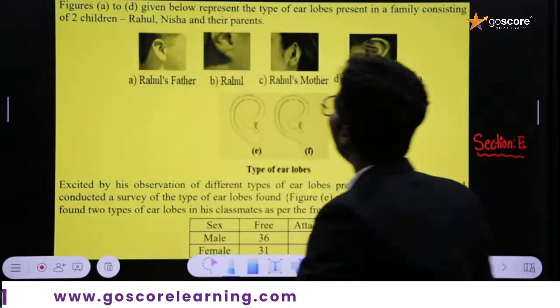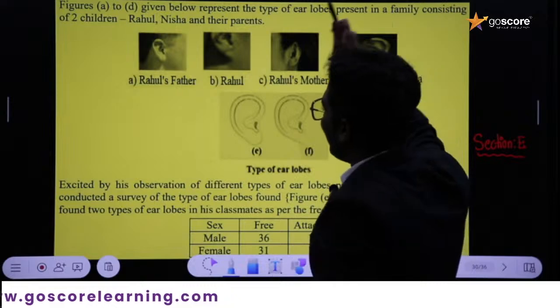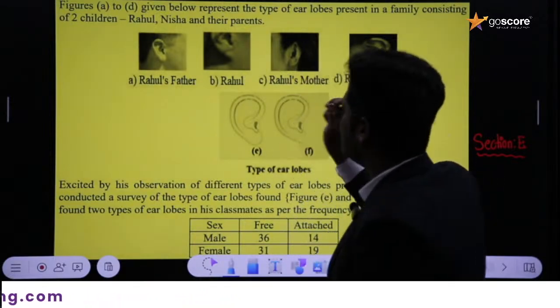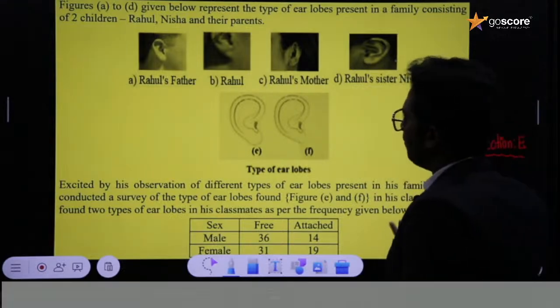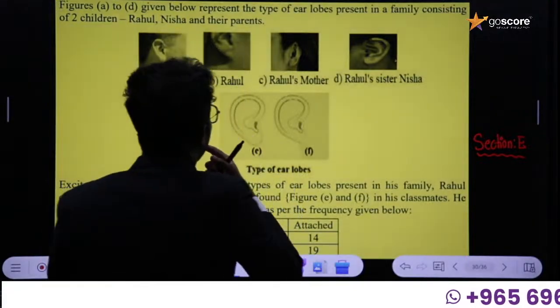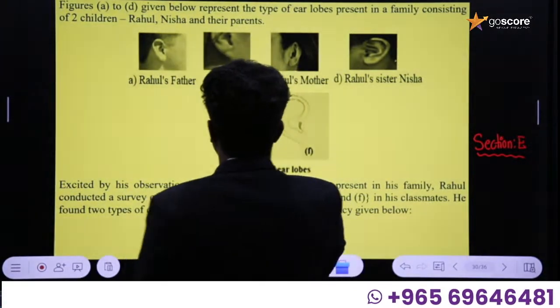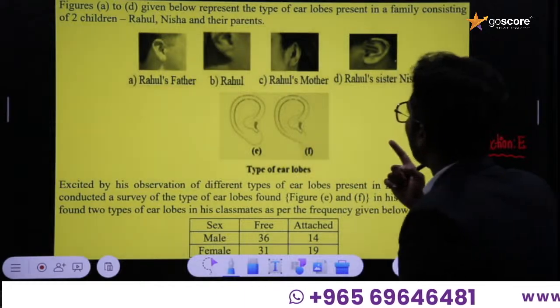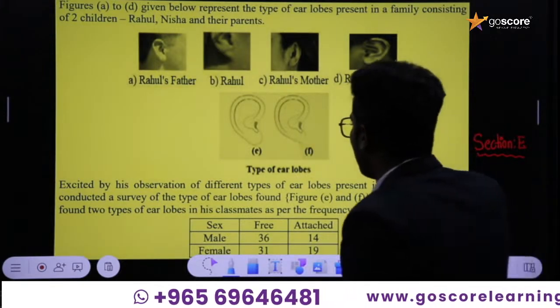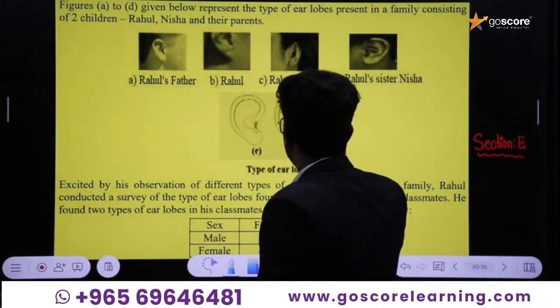Figures A to D given below represent the types of ear lobes present in a family consisting of 2 children, Rahul and Nisha, and their parents. Rahul's father, Rahul, Rahul's mother, and Rahul's sister Nisha, with types of ear lobes small e and small f.